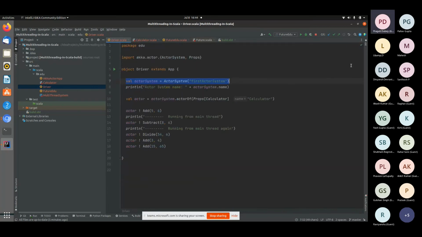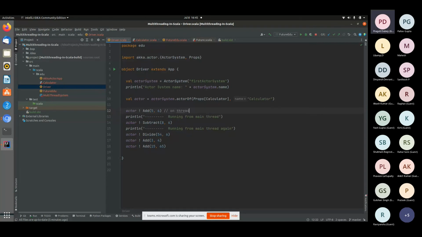So coming back to the driver code. This is the way I've created the actor, right? So I instantiated the actor basically. Now I'm trying to tell a message through this actor and trying to print this through the main thread. The purpose of this is that this has to be done on the other thread.